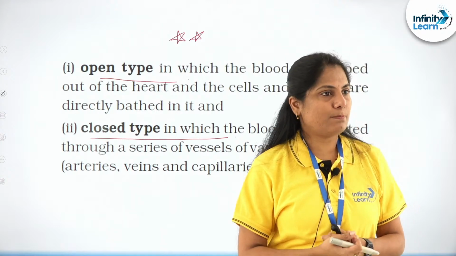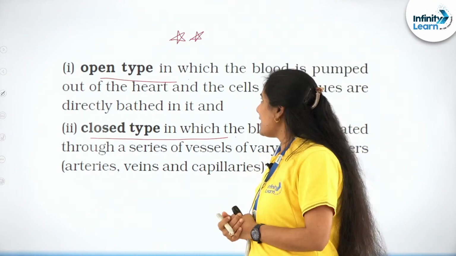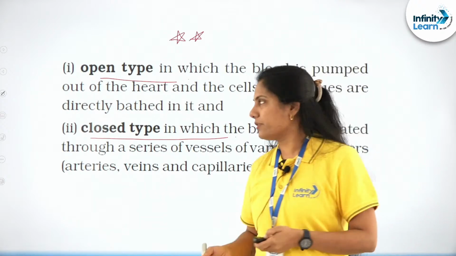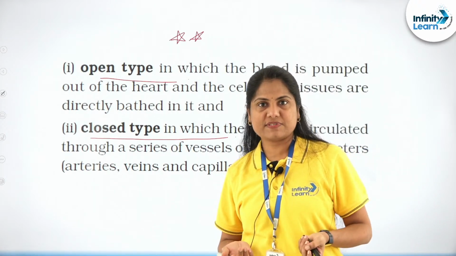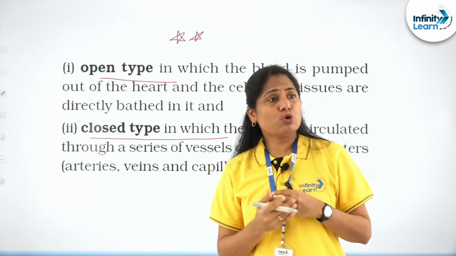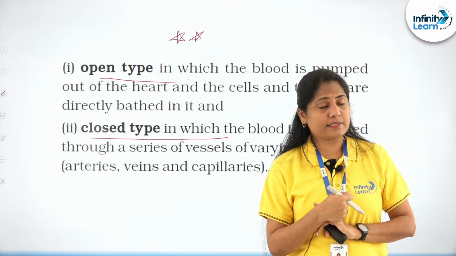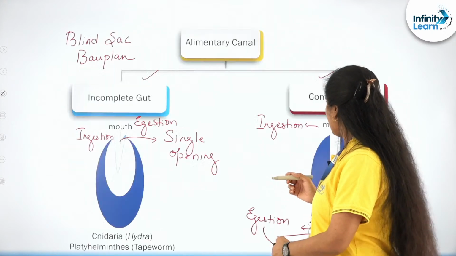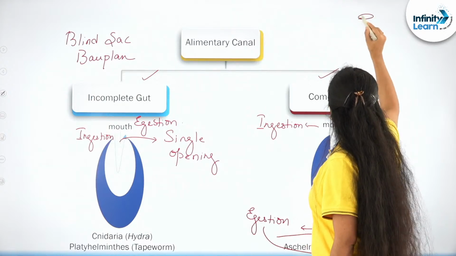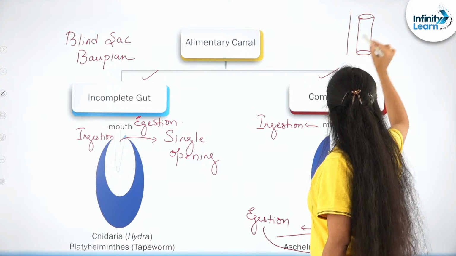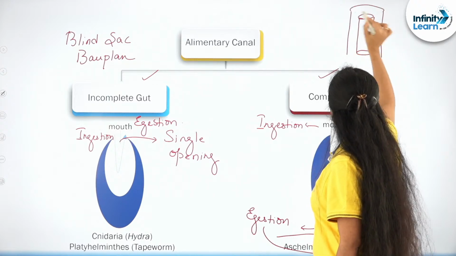Sac is incomplete, says Ankita, right? Blind sac is what we refer to as the incomplete digestive system. That's right, Ankita. So tube is complete. Yes, we also have the tube within tube body plan, where the alimentary canal has two openings and there is an outer body wall.